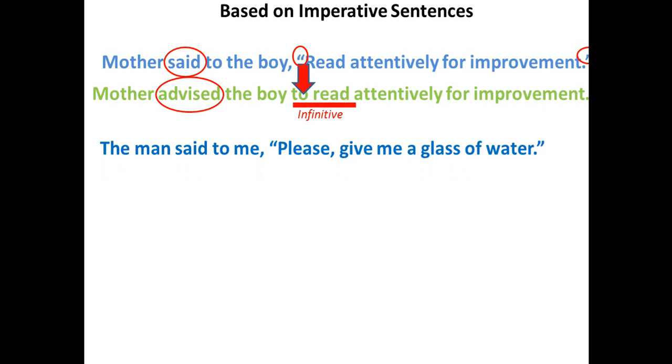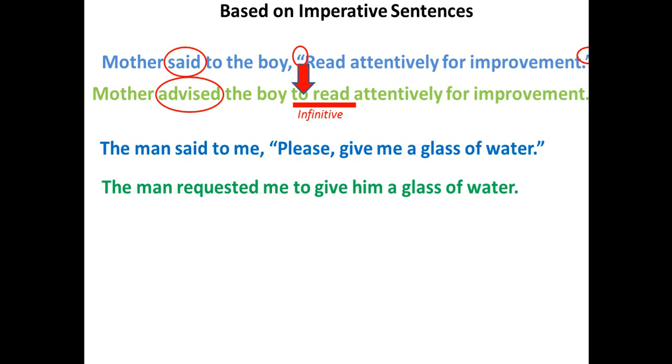Next example. The imperative sentence starts with please, which is used to say something, to do something. Reporting verb is replaced by requested, and this is because of this word, which is used to request somebody to do something. What about inverted comma? Replaced by to, and finally it takes the infinitive form, and the verb comes from the direct one.